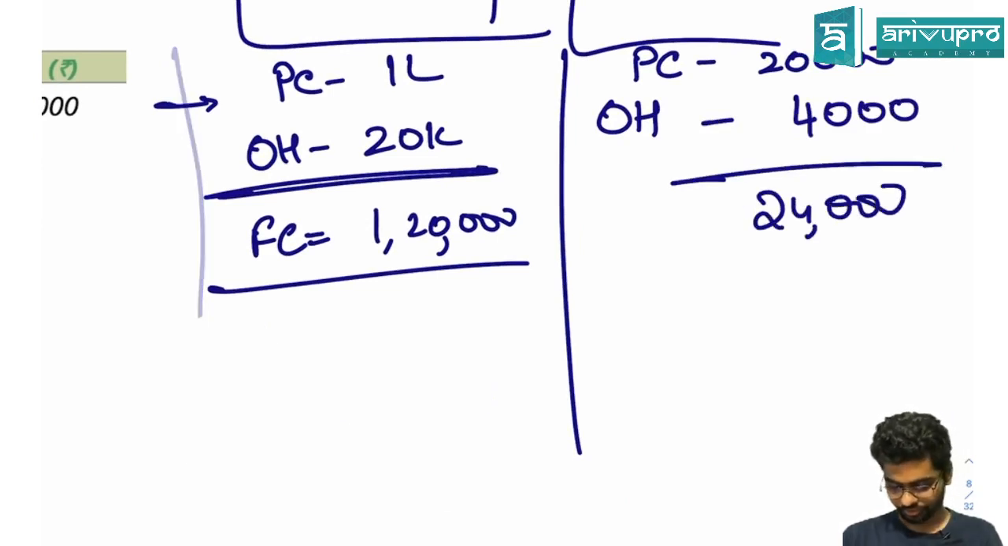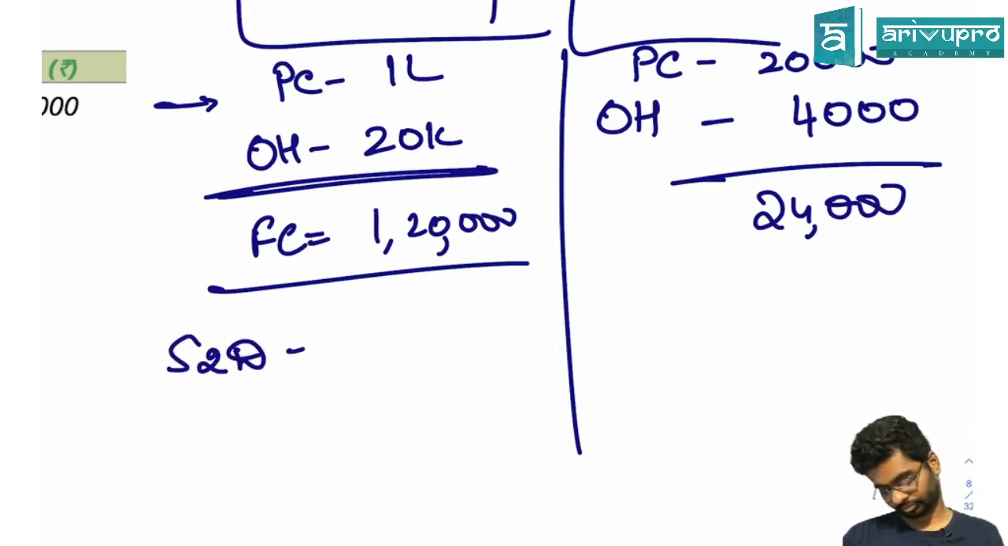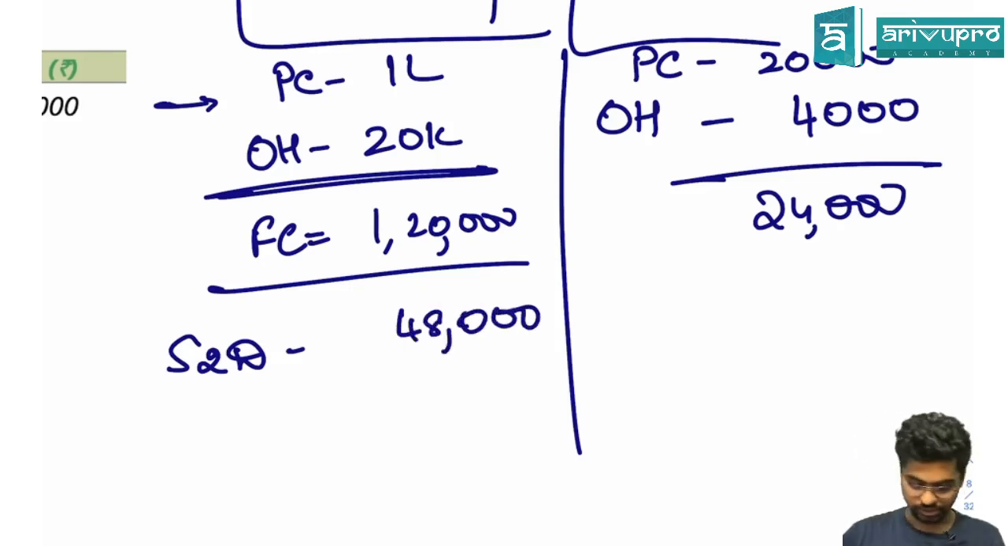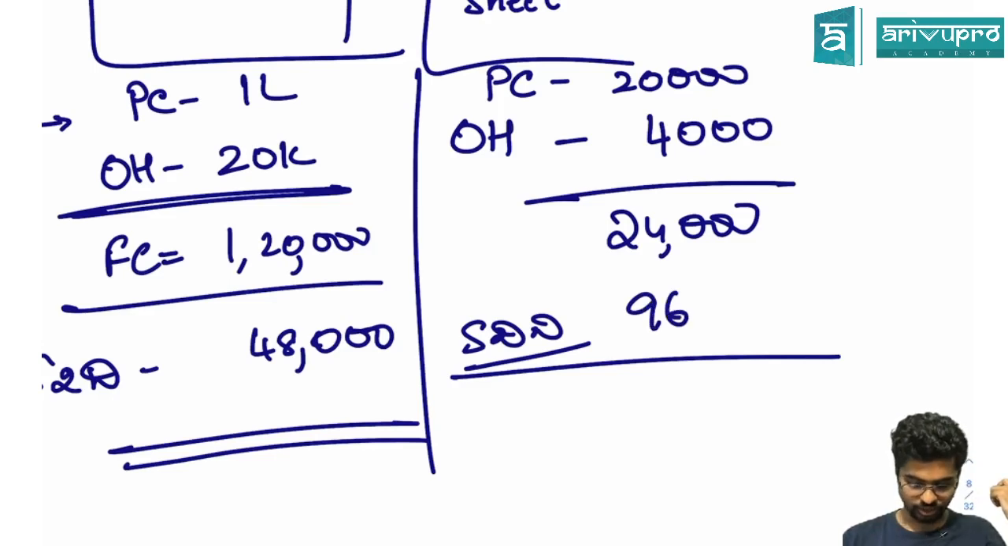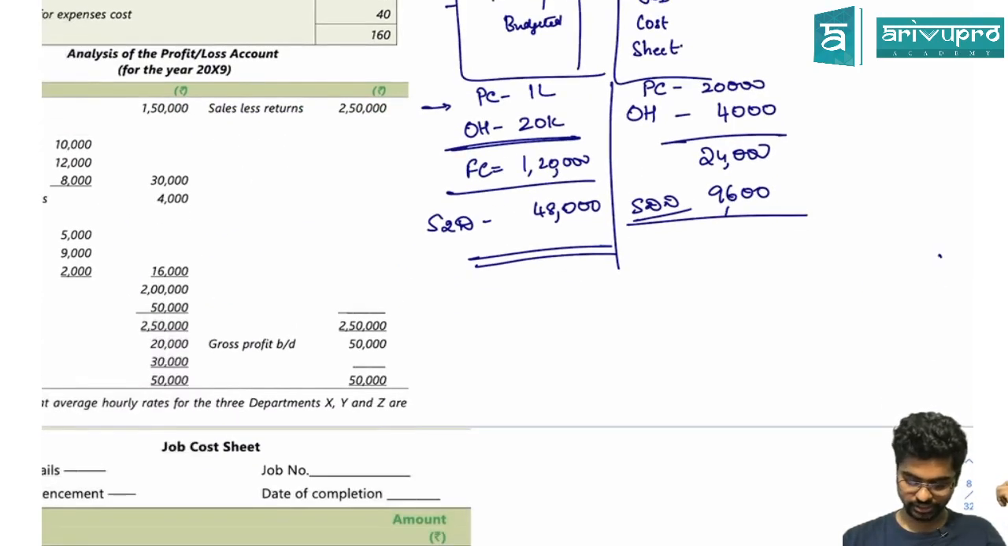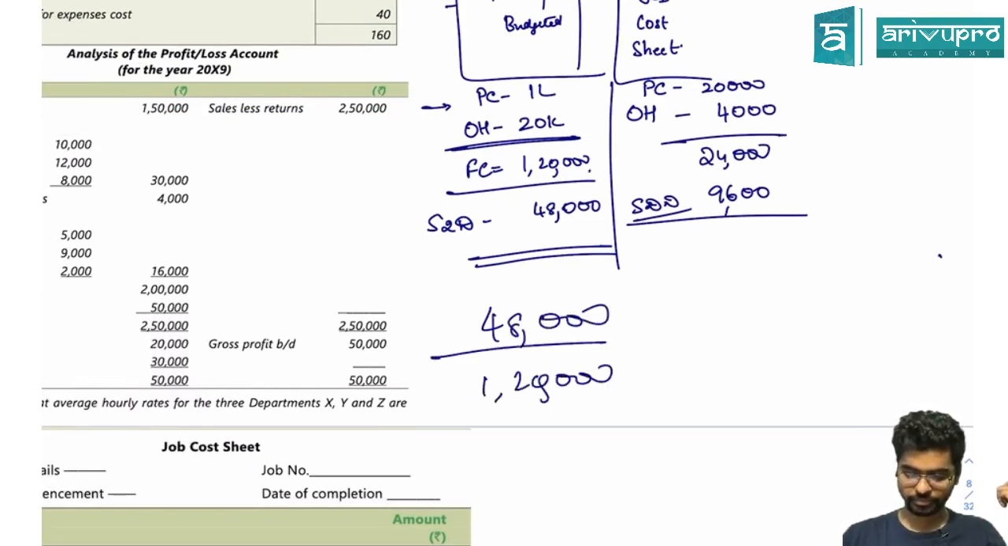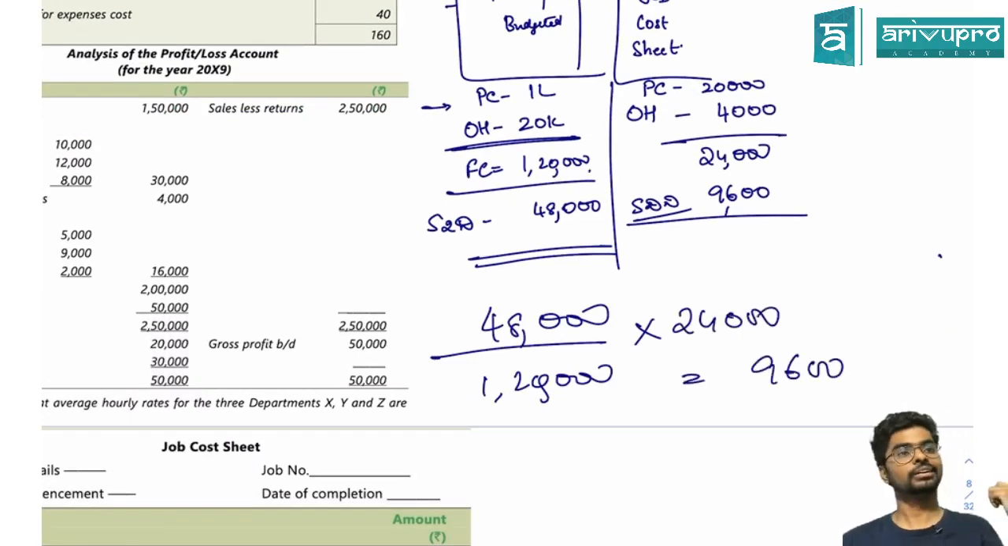Now they are telling, see here, selling and distribution is 48,000. Can you find out the selling and distribution for the job? How much is it? 9,600. How did you get 9,600? Because you took this 48,000 divided by 1,20,000, then you multiplied with 24,000, which ended up giving you 9,600. Does anyone have any doubt in this? Guys, I am teaching you the basic concept now so that it becomes easier. Anyone has any doubt here?